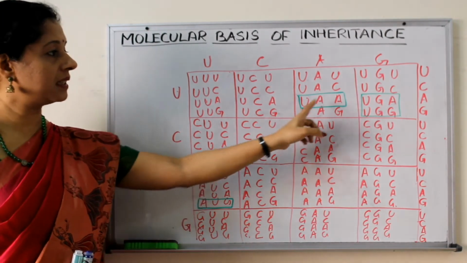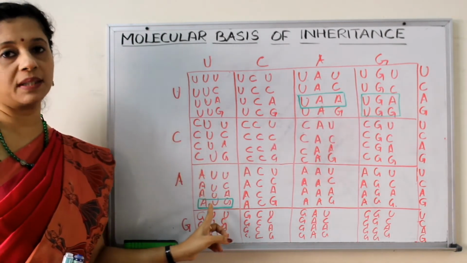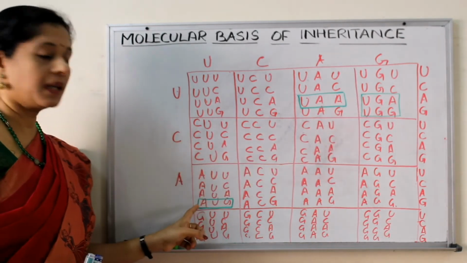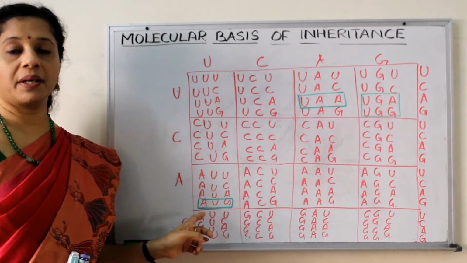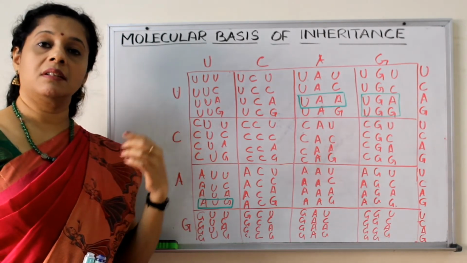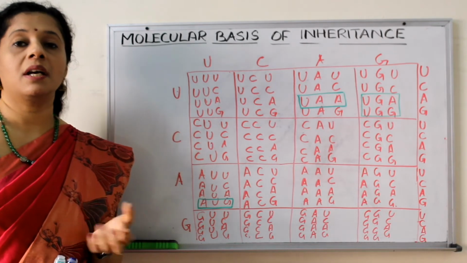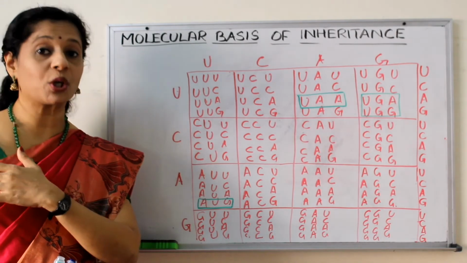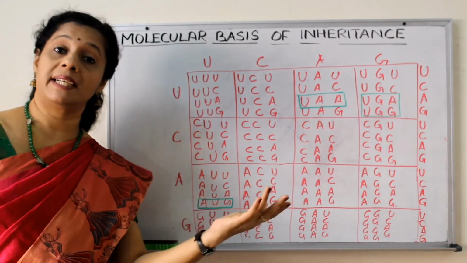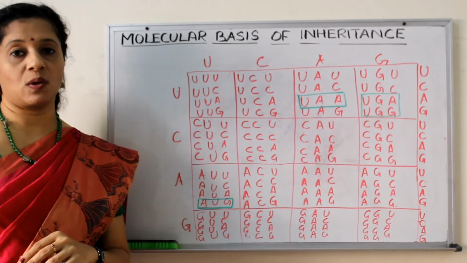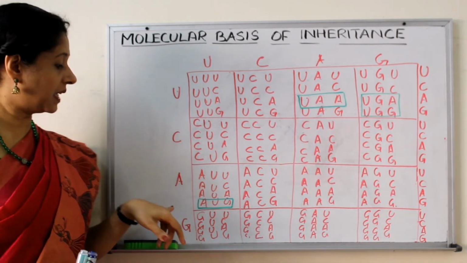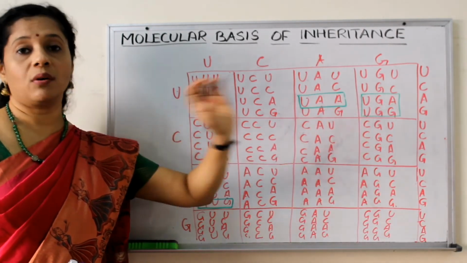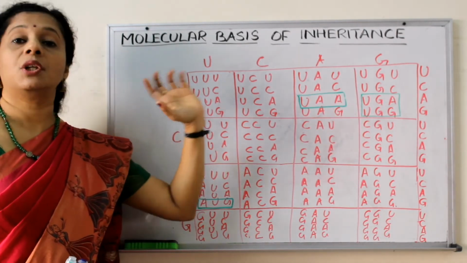I have just marked 3 here and 1 here with a separate color. These 3 are called stop codons and this one is called a start codon. We learned in replication there is a starting point, the origin of replication. When it came to transcription, there was an initiator or promoter site at the start and a terminator site at the end. So for protein synthesis also, there is a codon for starting, that is AUG, and there are codons for ending. Any one of these, or 2 of them together, may come to stop the codon.